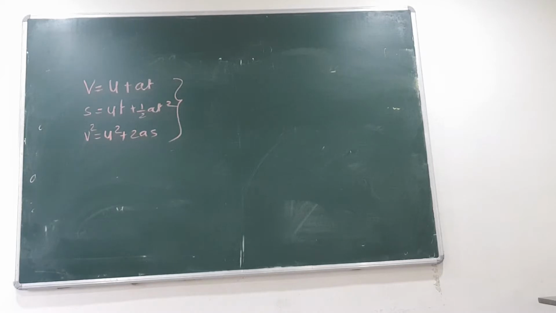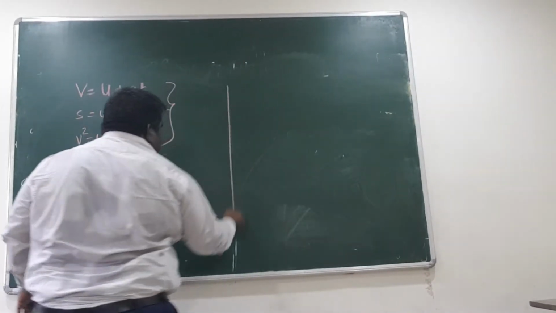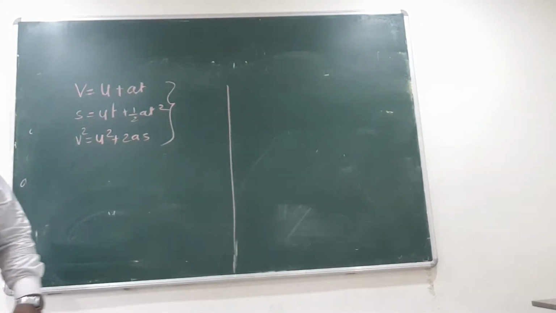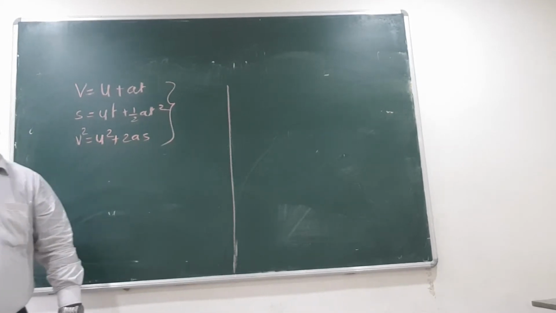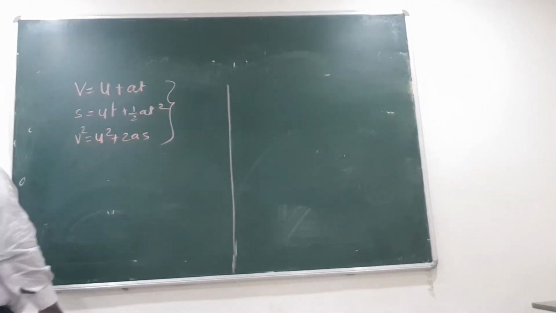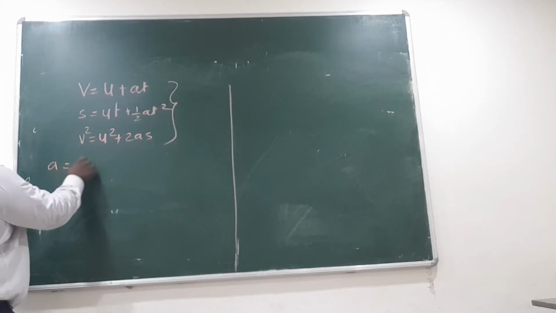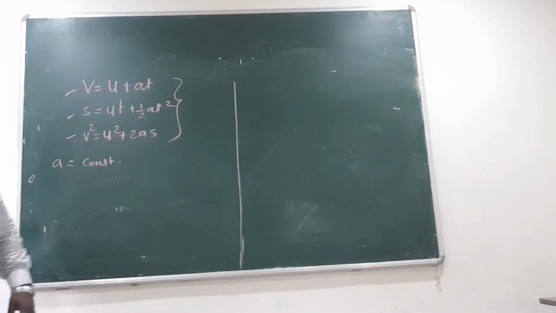In any problem in mechanics, either we have to go with the diagram or with the given quantities as we read the problem. This is a NEET level question asked in AIPMT prelims 2008. A particle goes with a constant acceleration motion, so acceleration is constant, these three are applicable.